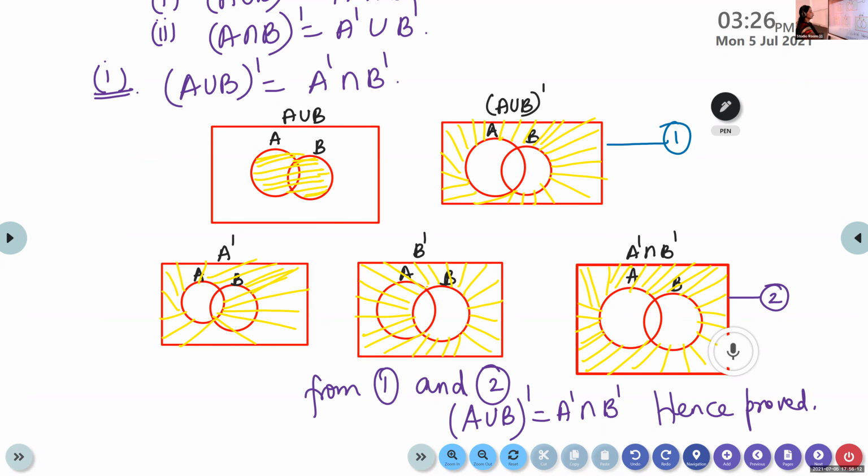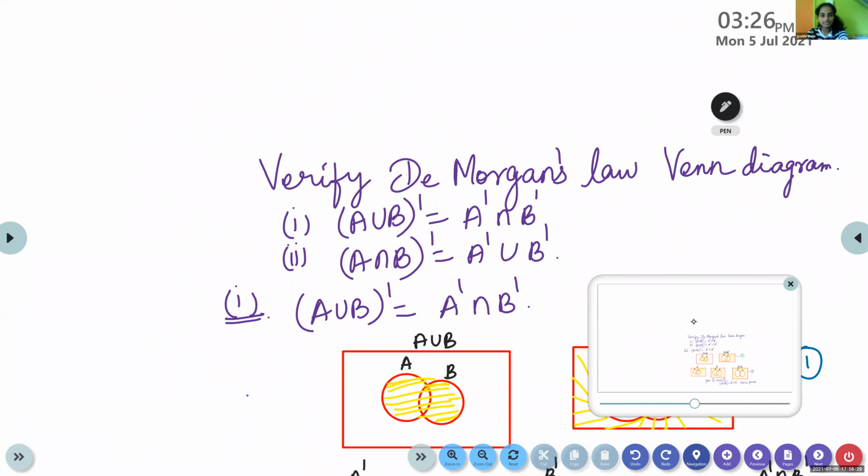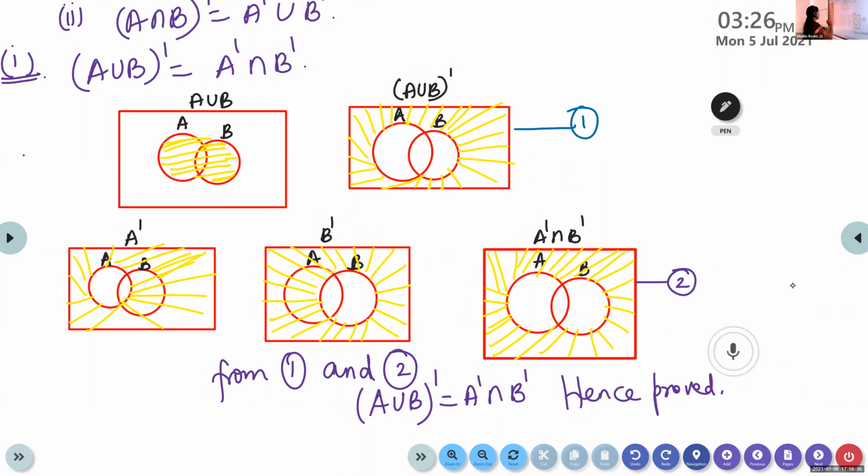Ma'am, can you explain the second equation once again? Second equation is, sorry, second equation is A intersection B the whole dash. No, ma'am, in this Venn diagram, in the RHS part. In RHS part, what do we want? We want A dash intersection B dash. We want to prove it is the same as A dash intersection B dash.